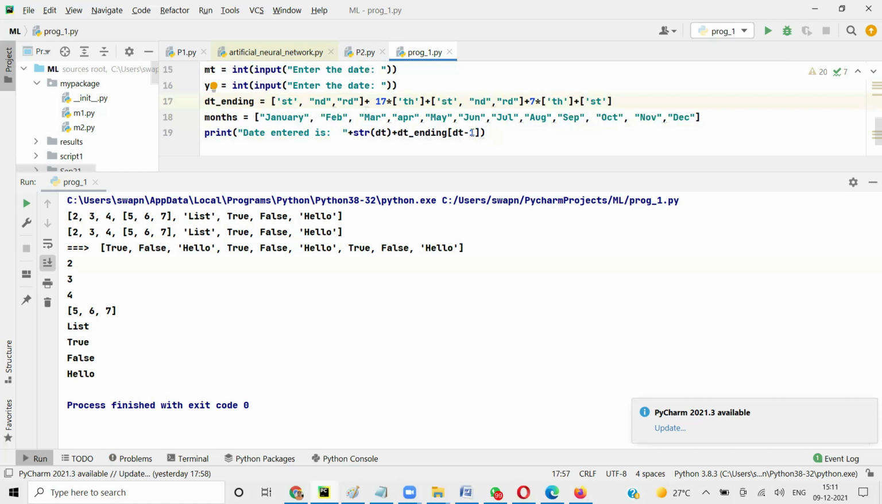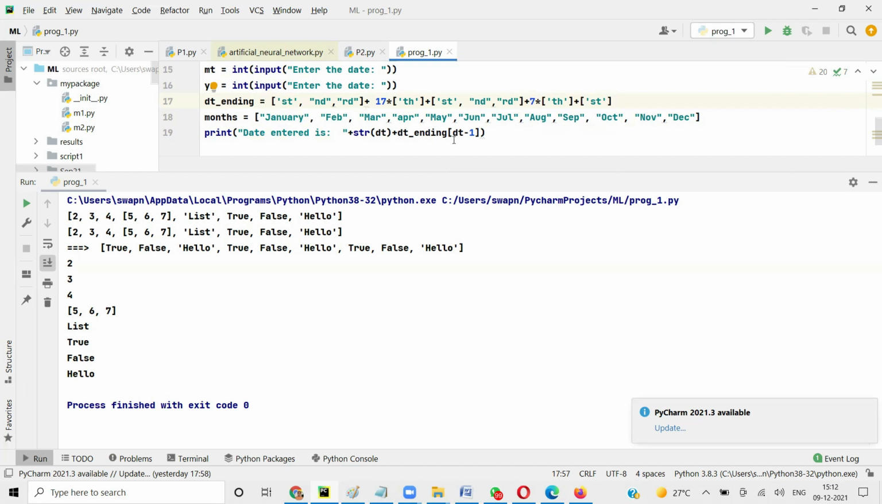So if today's date is 9, right? So you want the 8th element from this, because the 8th element will be the 9th element, because counting starts from 0, right? Python does 0 counting. Okay, I got it.